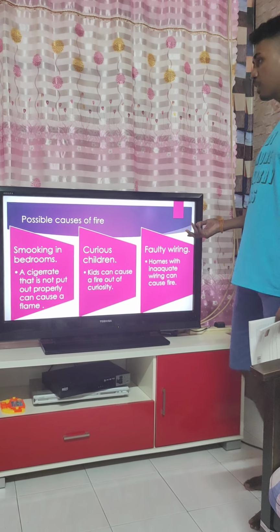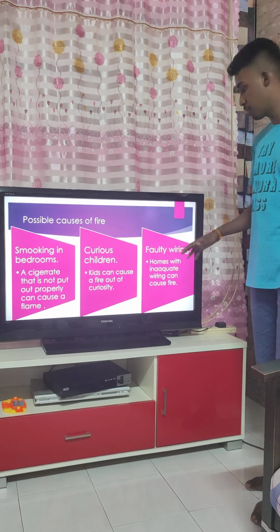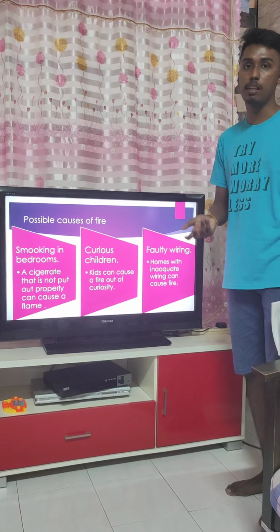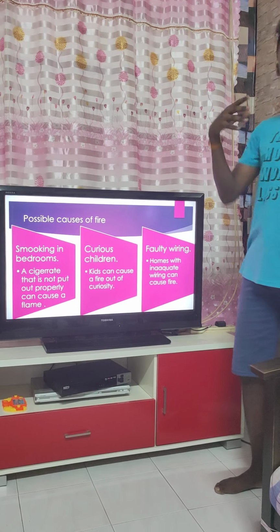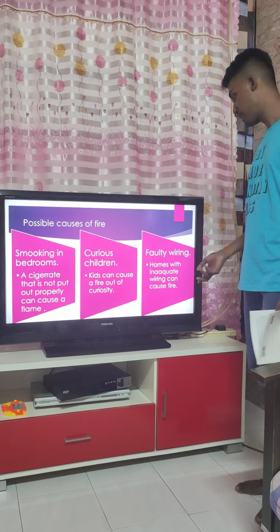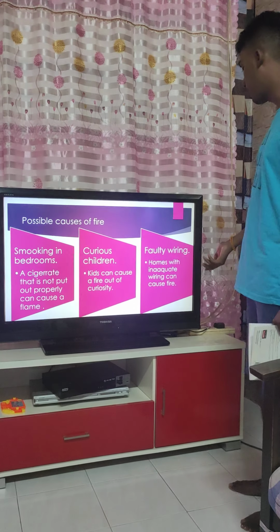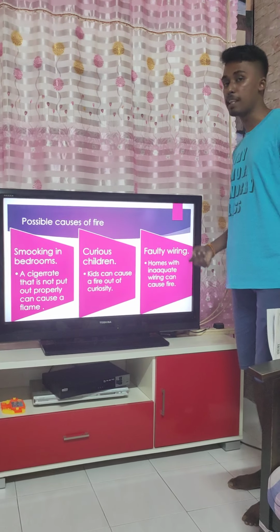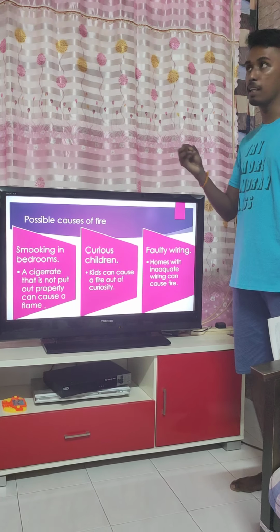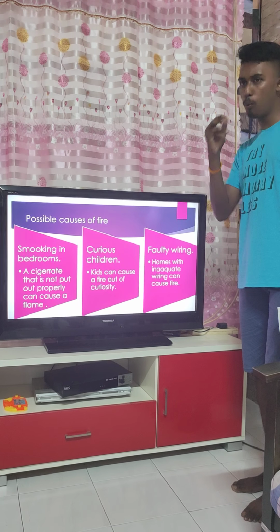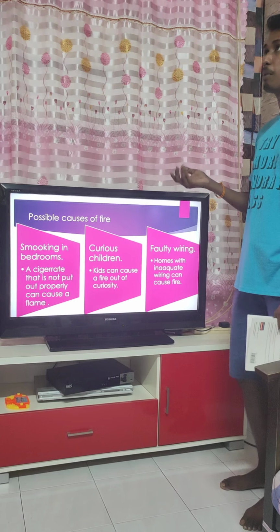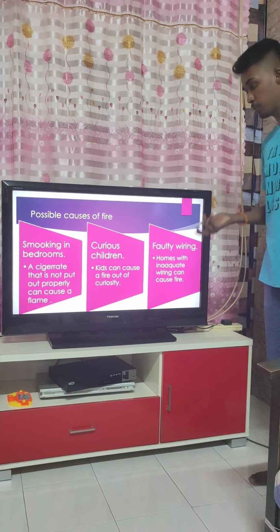This is a mistake which no one wants to make because it can cause very fatal damage, because we all live in a house surrounded by wiring and other sources of electric current. Homes with inadequate wiring can cause fire. The spark caused by inadequate wiring, when it contacts soft things like the wire cover or other soft things in the electric circuit, will further become a huge house fire.